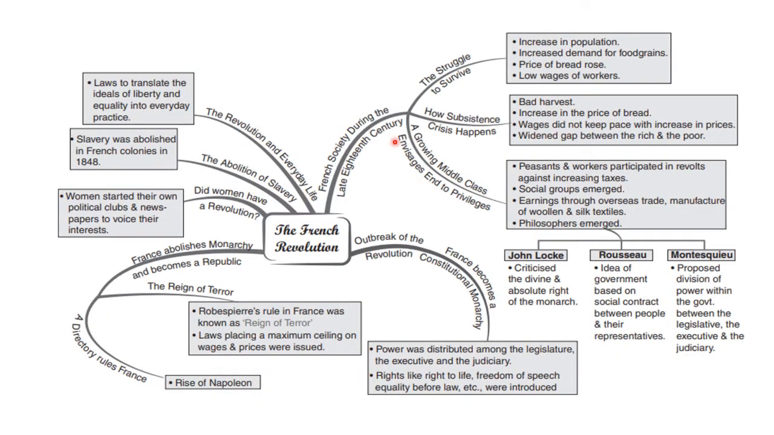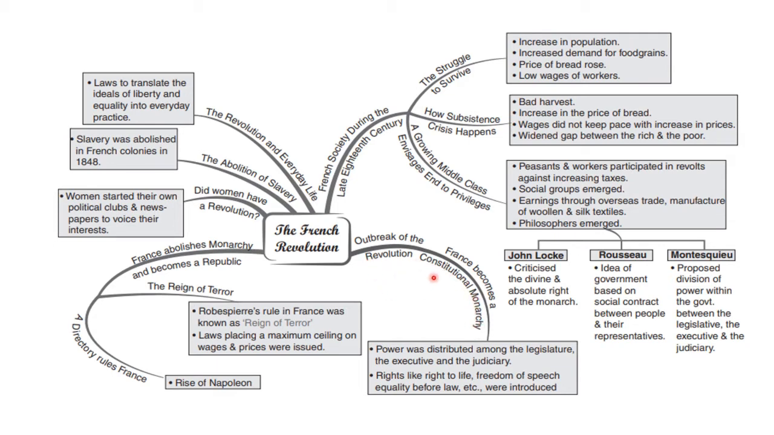In this, you're going to read about the three estates. You will also become aware of the reasons why people in France were struggling to survive, what is meant by subsistence crisis, and the reasons for the emergence of a new social group called the middle class. You will also see how this struggle for survival and subsistence crisis led to the outbreak of revolution, which ended the monarchy and led to the formation of a constitutional monarchy under the General Assembly.